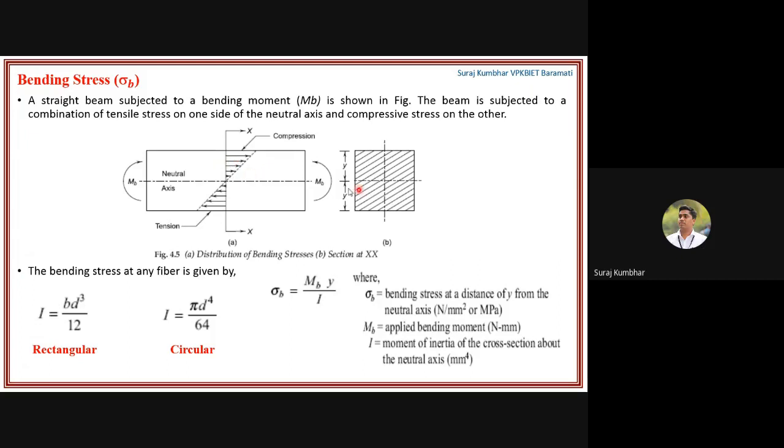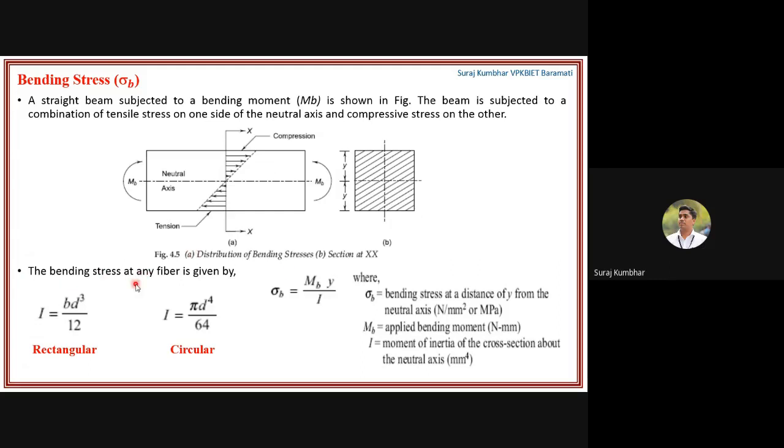Okay, so when you bend it in a downward direction, what will happen? The upper fibers will come into tension and the lower fibers will come into compression. So one side of the neutral axis is under compression and the other side is under tension. When the beam is subjected to the bending moment, there is tensile stress on one side of the neutral axis and compressive stress on the other side. Here is the neutral axis you can see.